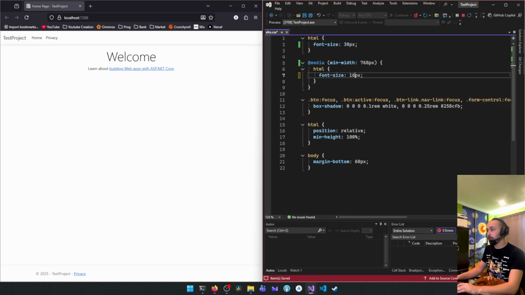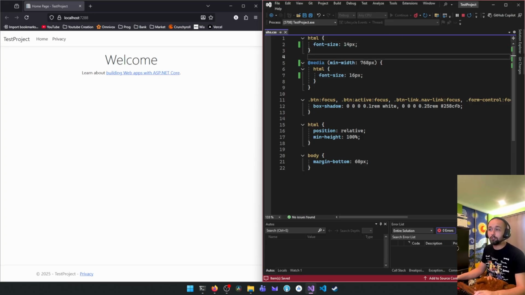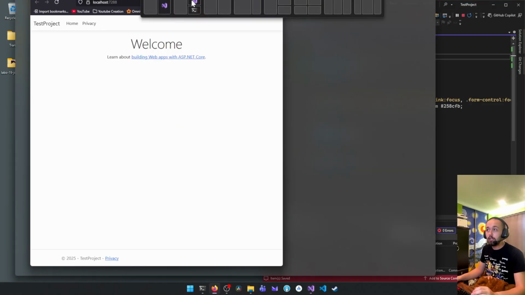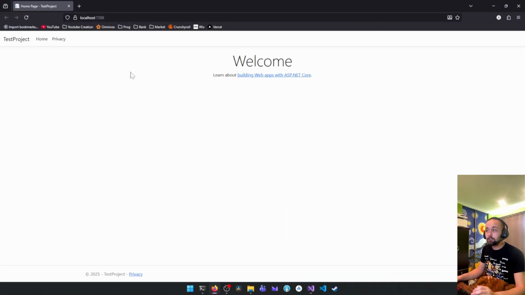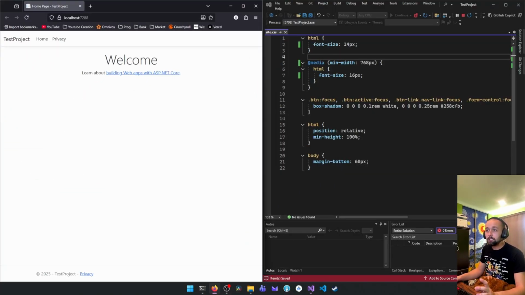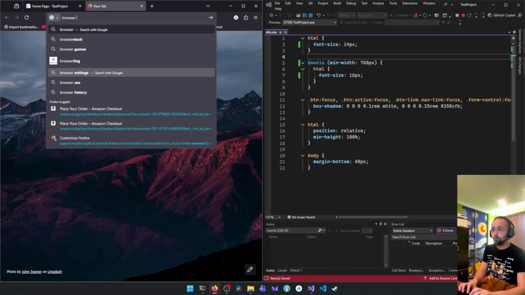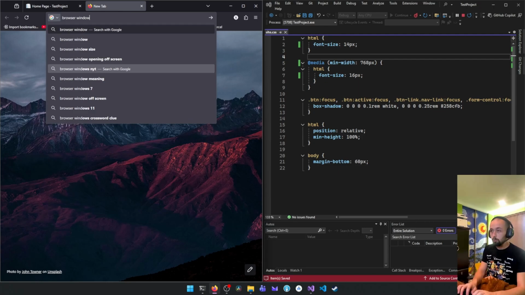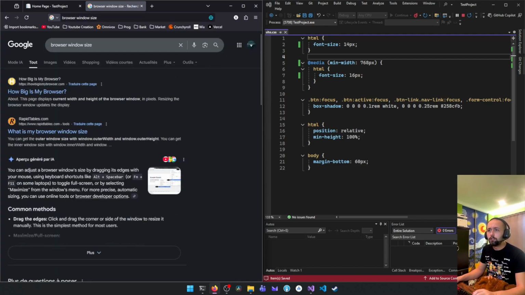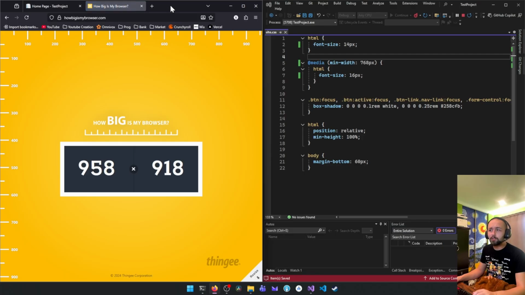If you ever want to find out which size your current window on your screen is, if it's a certain width or height, you're just gonna have to type "browser window scale size." Yeah, size. How big is my browser?